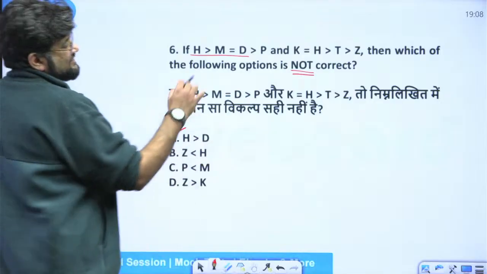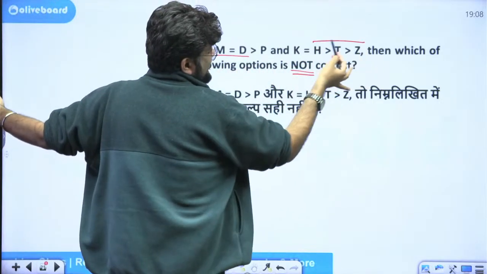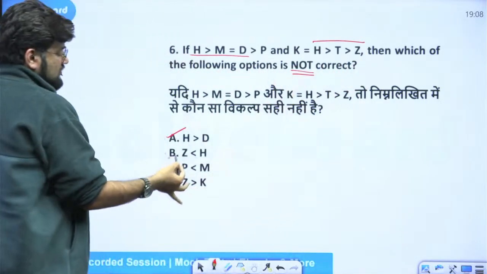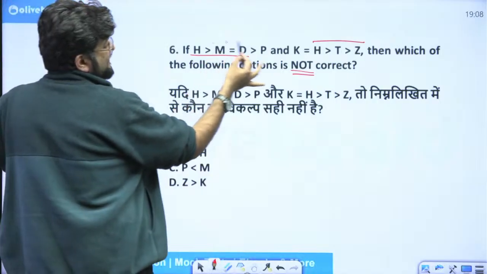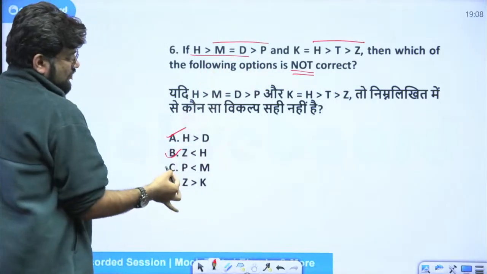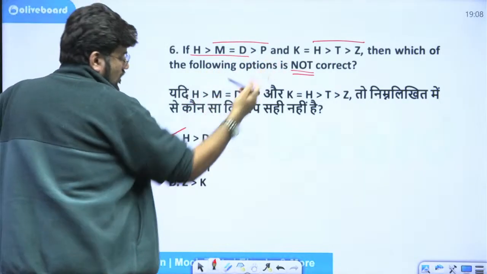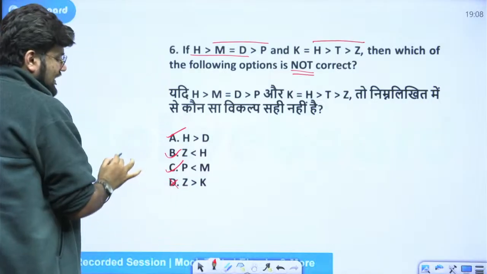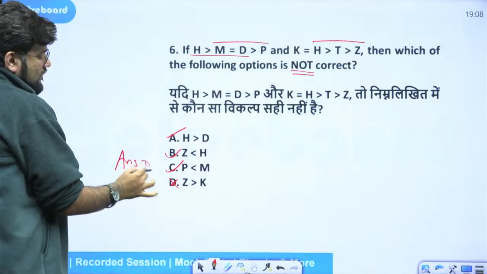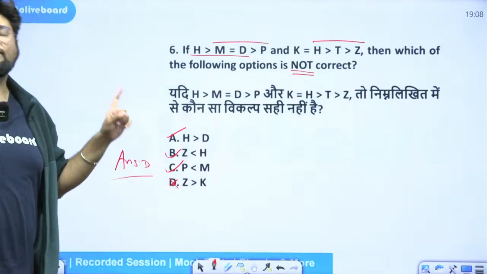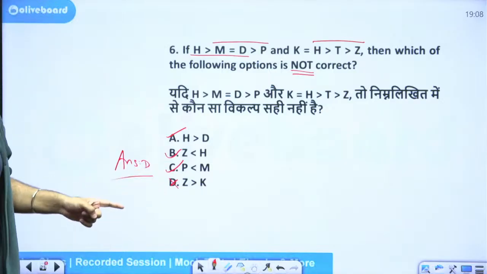Z is less than H here. H is greater than Z, so Z is less than H. Obviously, this is P is less than M here. M is greater than P, so P is less than M. Obviously, this is true. They are asking you which is not correct. There is only one option left which is not correct. In the exam, please mark it now and move ahead. Do not spend even a single second to check option D.